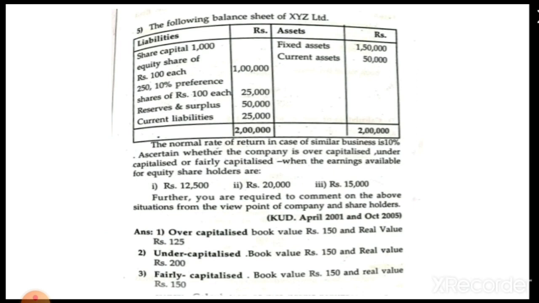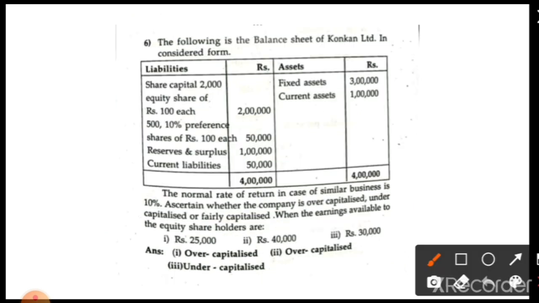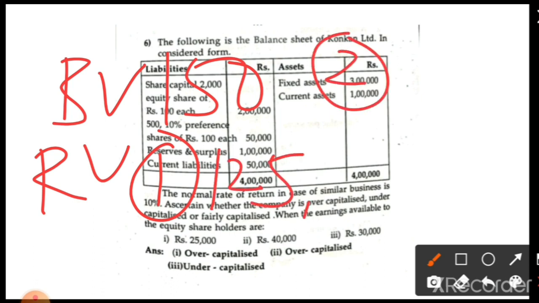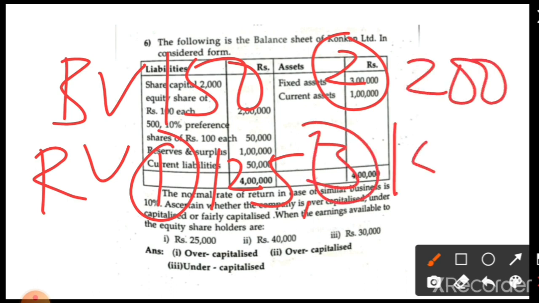And next is the sixth one. The problem will be given. You have to calculate book value and real value, then compare book value with real value. You have to come to the conclusion: over, fair or under capitalization. According to the sixth problem, the book value is 150. The real value in the first case is 125. In the second case the real value is 200, and in the third case it is 150.